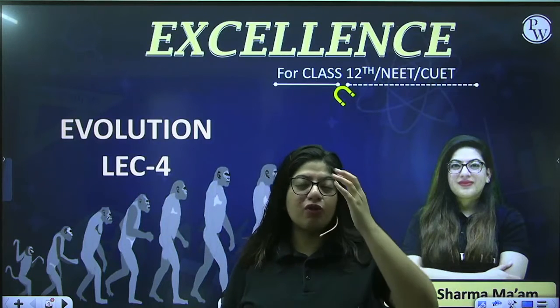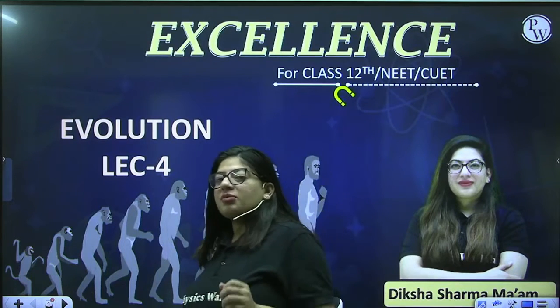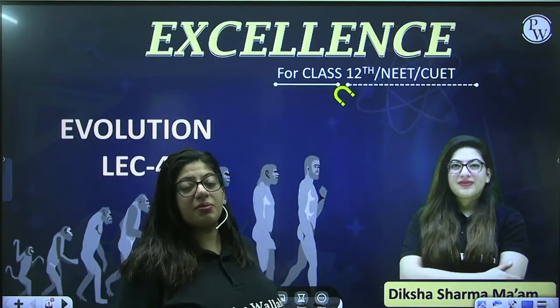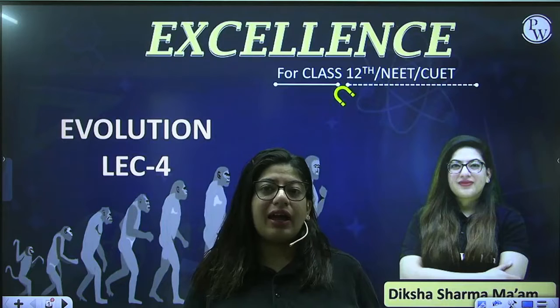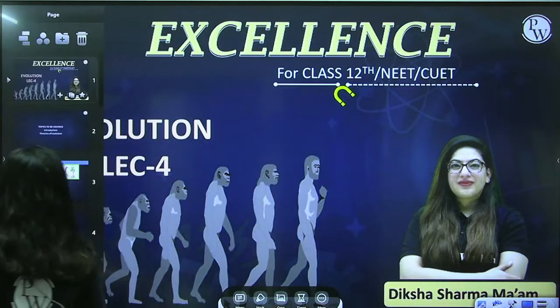In the previous lectures we have completed the evidences of evolution, that how can we give some evidence or proofs that evolution is basically taking place, right? So now it's time to study the theories of evolution, the mechanism of evolution. There were some scientists, some theorists, some researchers who put their entire life into giving theories to explain how evolution would have taken place, right? So let's study their contribution. Let's know about their contribution in the field of evolution.